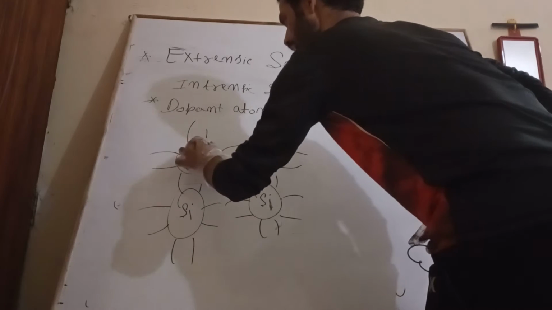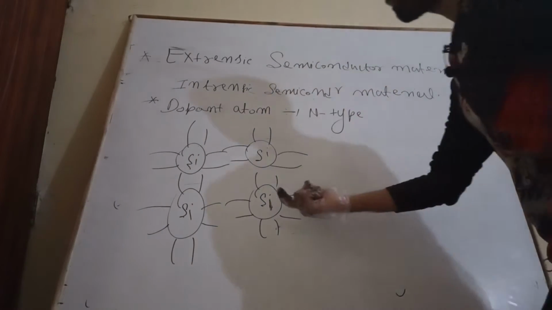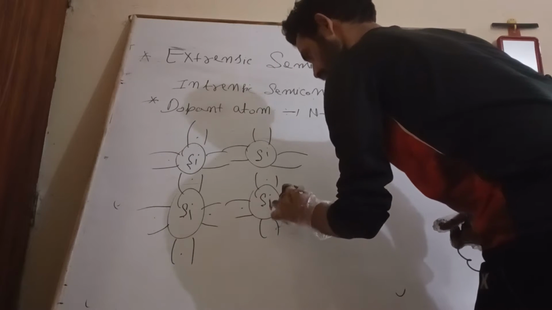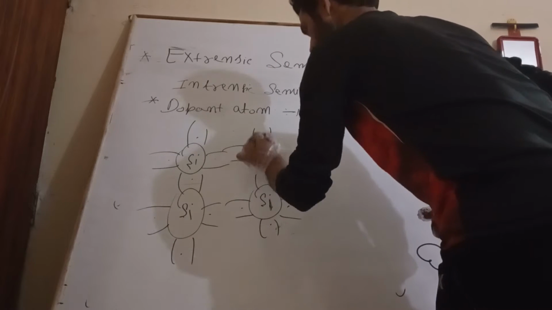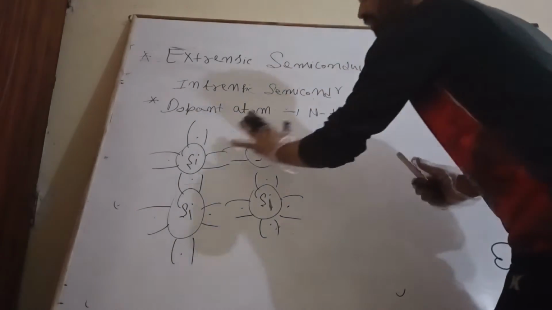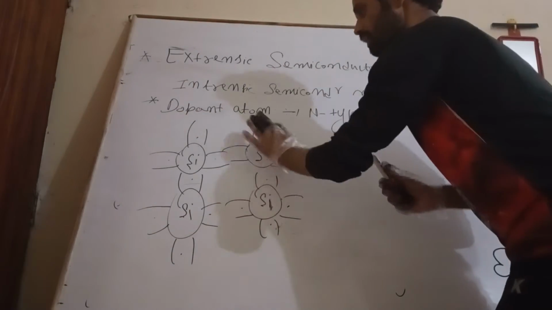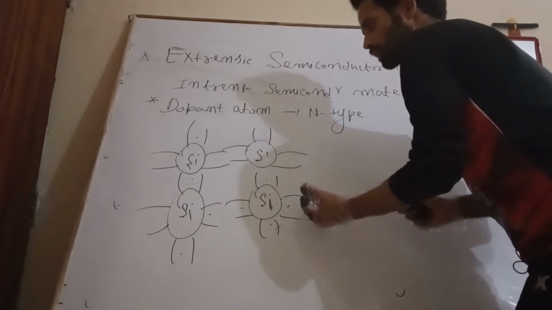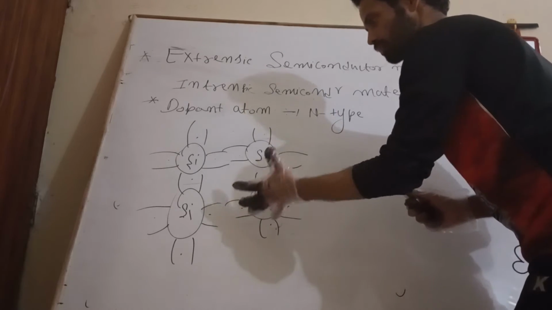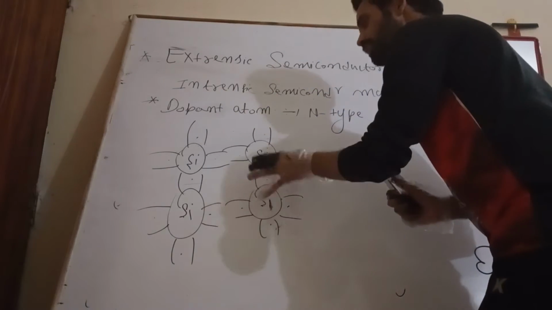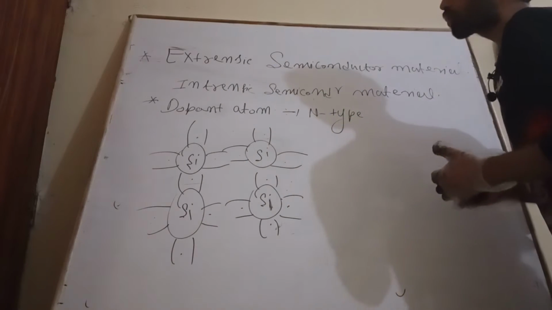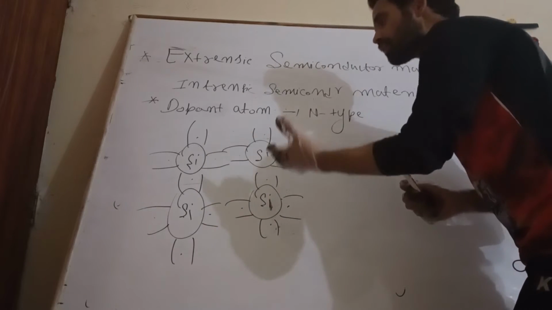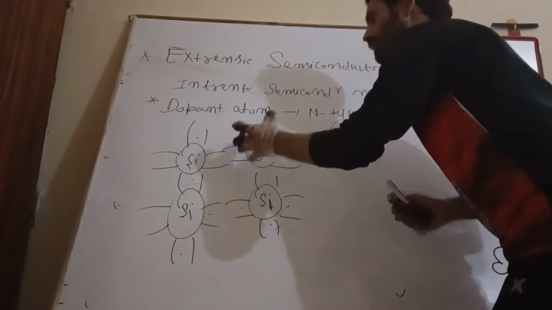Every silicon atom has 4 valence electrons. This one is pure silicon material. If we provide some energy to this pure semiconductor material, it will generate a current which is unable to run the device in a proper manner. Therefore we are unable to realize the actual power of this pure semiconductor material.